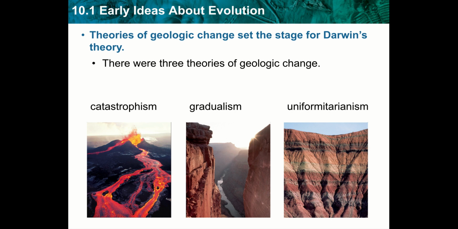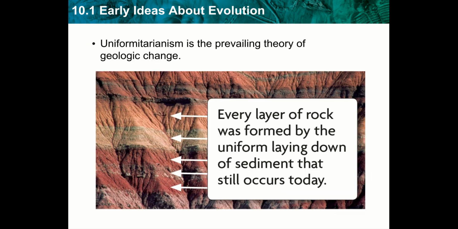So obviously catastrophism is quick, gradualism is very, very slow. And then finally, uniformitarianism, which is the process that is presented today. This theory states that geologic processes that shape Earth are uniform through time. So every layer of rock was formed by the uniform laying down of sediment that still occurs today.